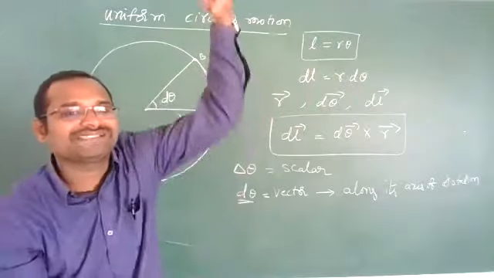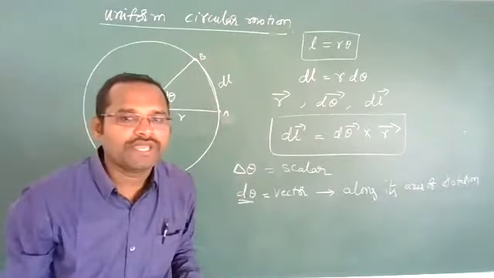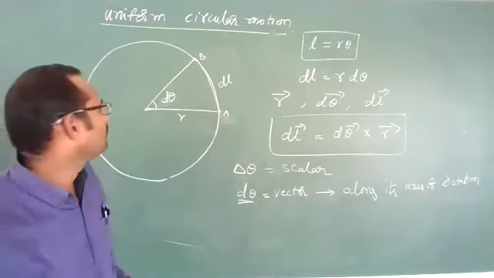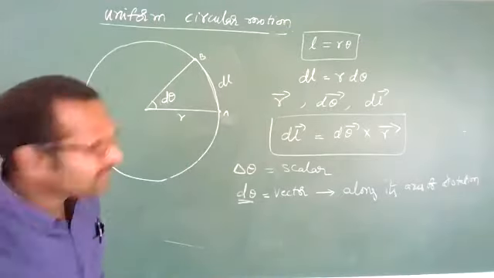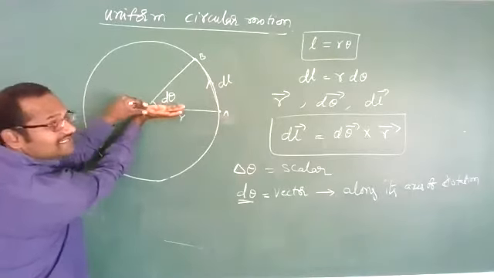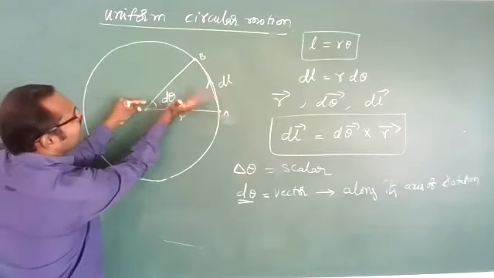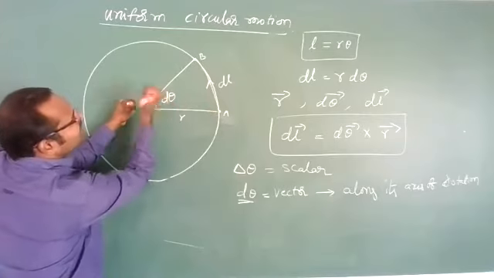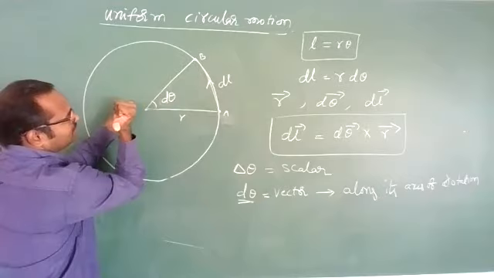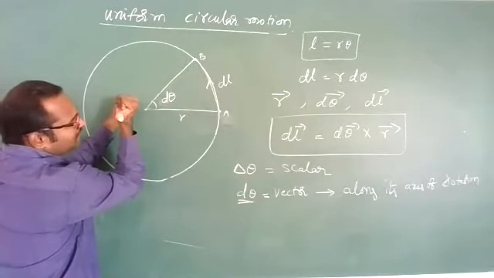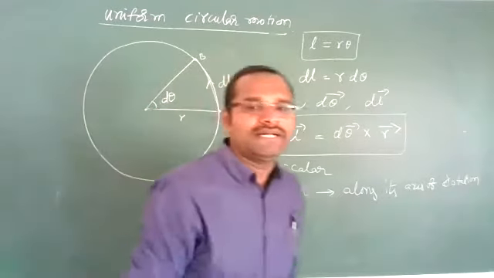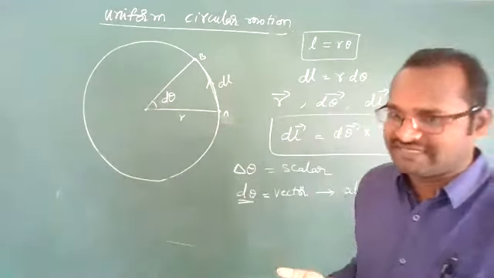That pole is called the axis of rotation. Always, the d theta direction will be along its axis. As this particle moves anti-clockwise around the axis, the angular displacement direction will be like this. Clear?